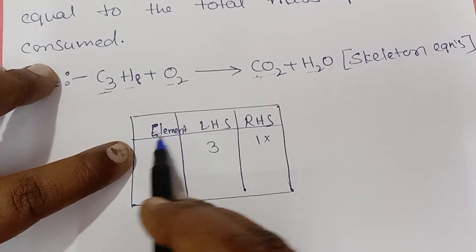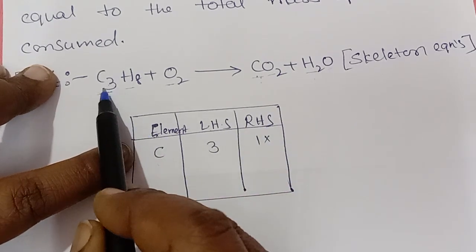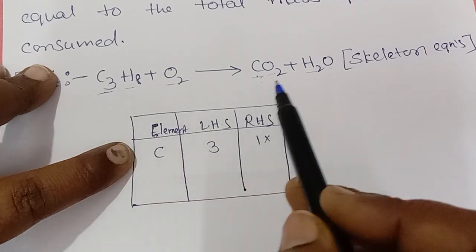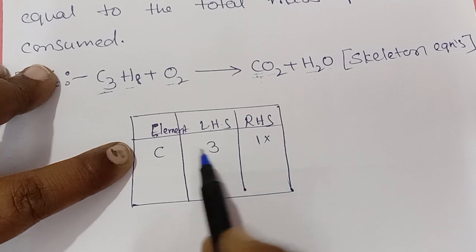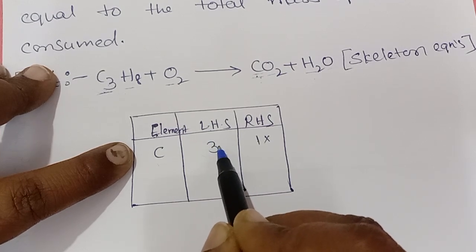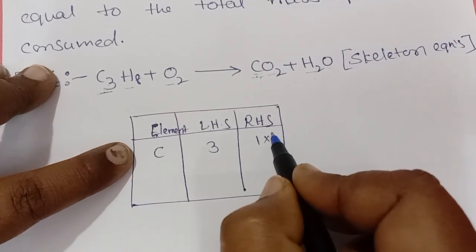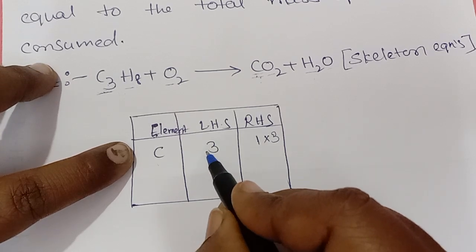For the elements, we have to count how many are there on the left hand side and the right hand side. Carbons: left hand side we have 3, right hand side only 1, right? We cannot decrease carbon atoms, so we can increase them by multiplying by 3. We have only one option, to increase, not to decrease.